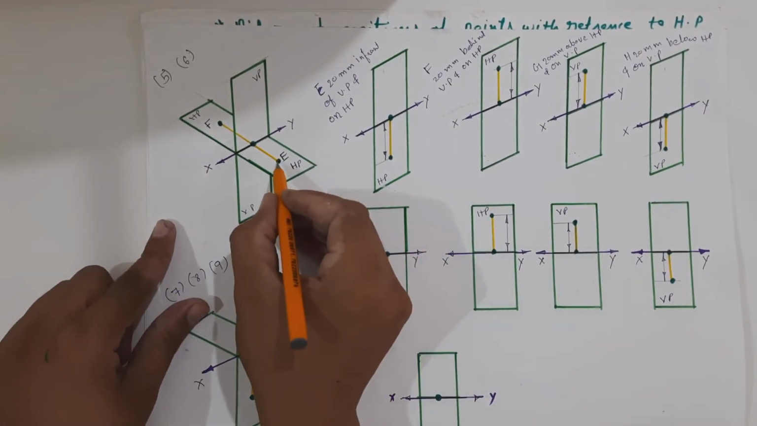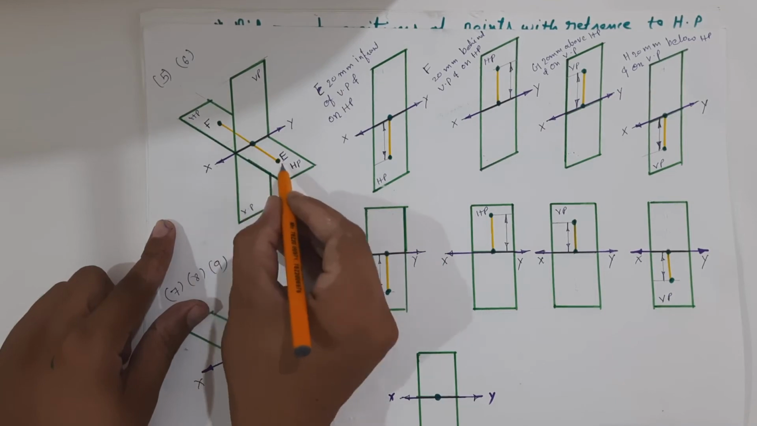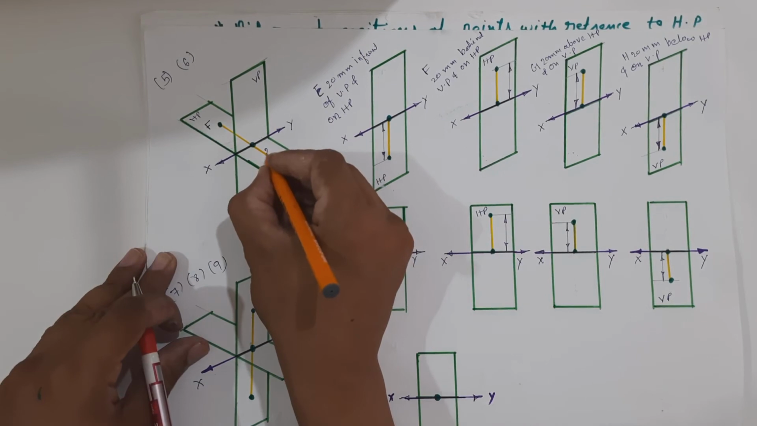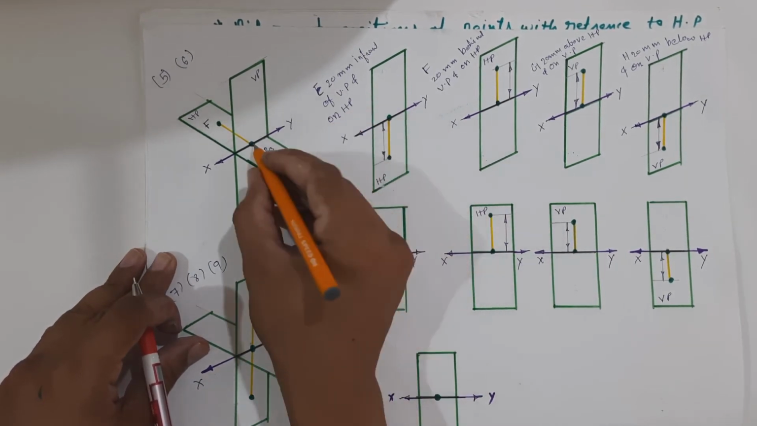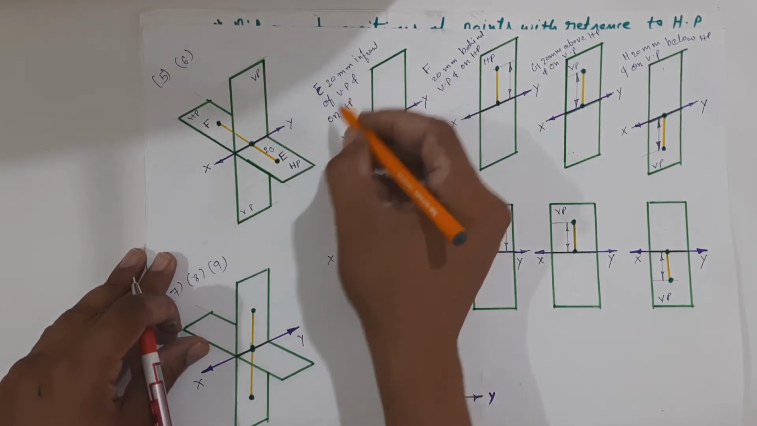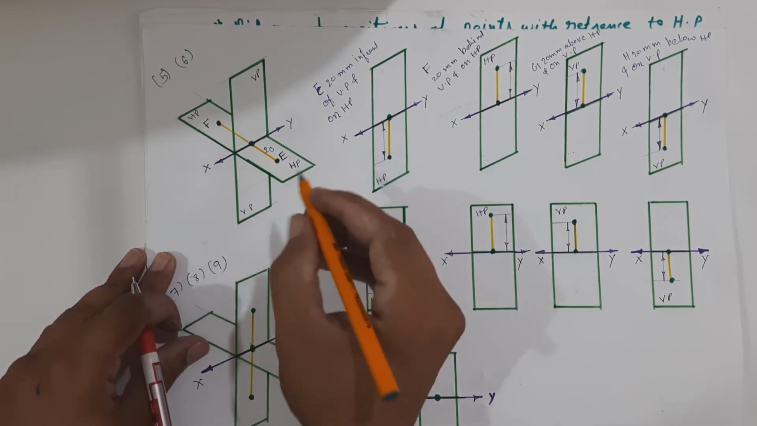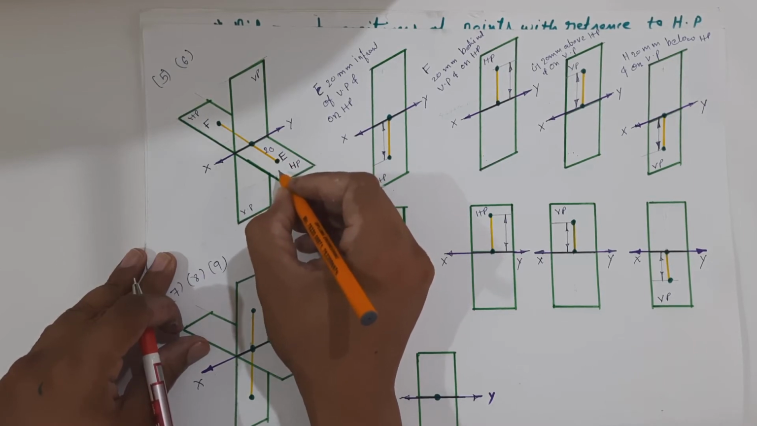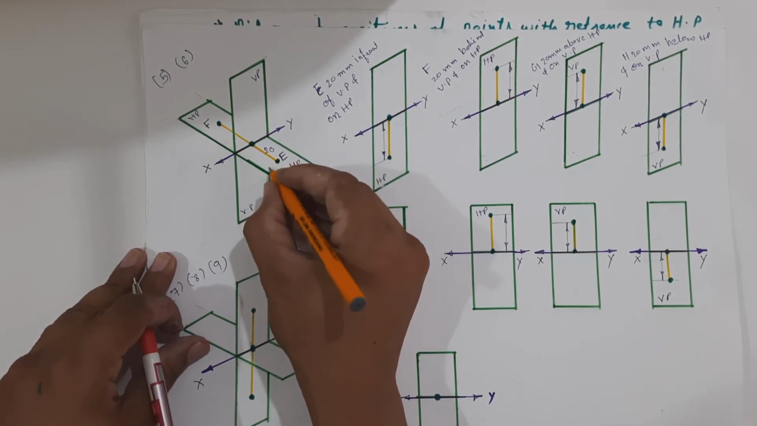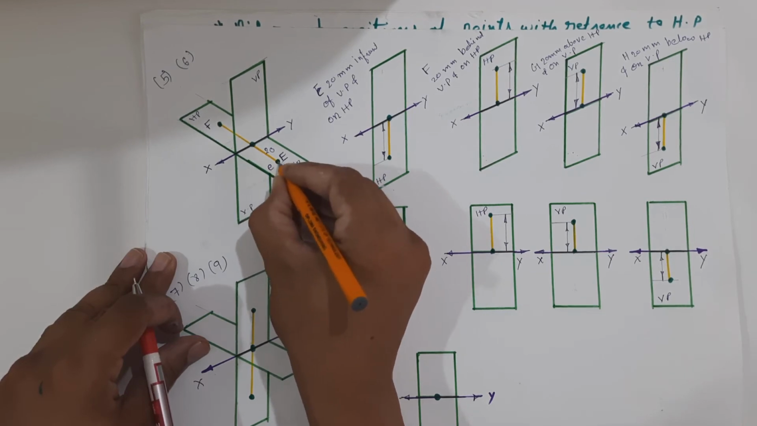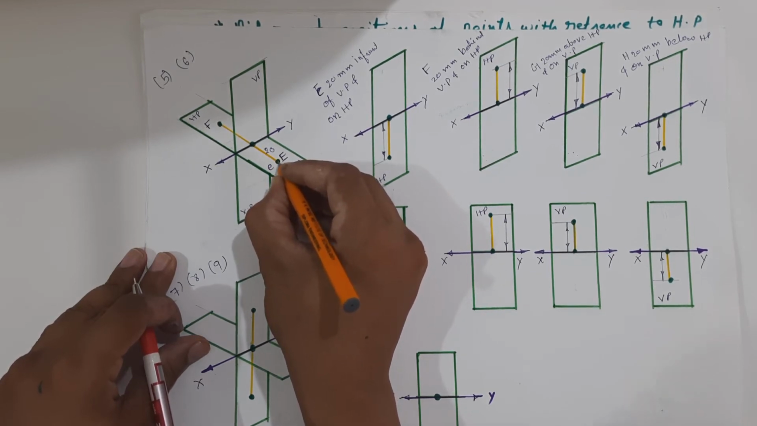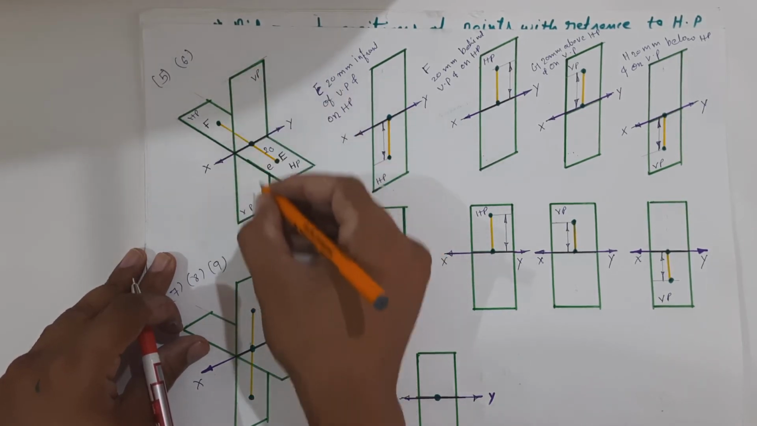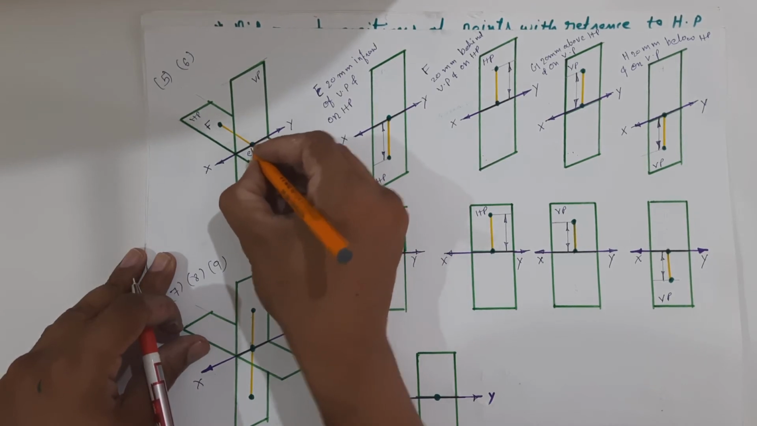Now let us take point E. Point E is 20 mm in front of VP and it is on HP. Now if we want to draw the plan, we have to take the projection on the horizontal plane, but right now the point E is on HP, so we will get the plan over here on HP. And if you want to draw the elevation of this point, we have to draw a projection on the vertical plane. So this is the vertical plane, so we will get the elevation over here.